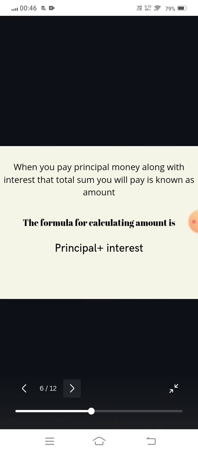When you pay principal money along with interest, the total sum you pay is known as amount. Suppose you lend money to a friend, like 40 rupees, and you said that at the time of returning this money, he will also pay you interest of 4 rupees, right? So he will pay you 40 rupees that you have lent, that is the principal amount.